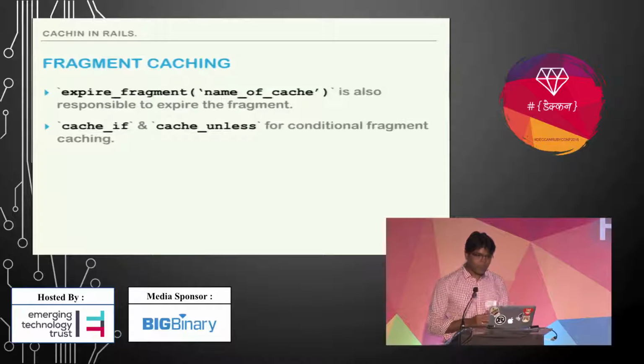There are also other helpers like cache if and cache unless. Suppose there is a condition, like whether the user is an admin or not, and then you want to invoke the cache. For that we have these kinds of helpers.